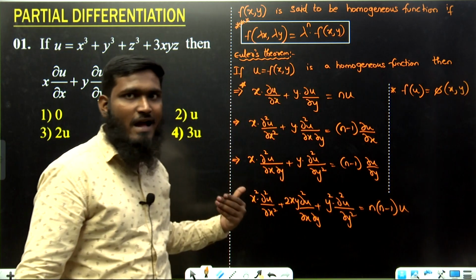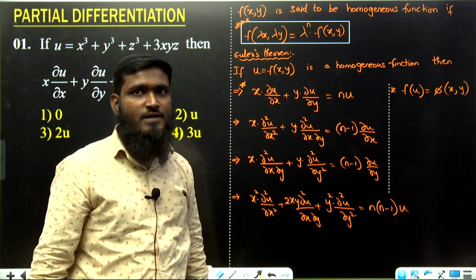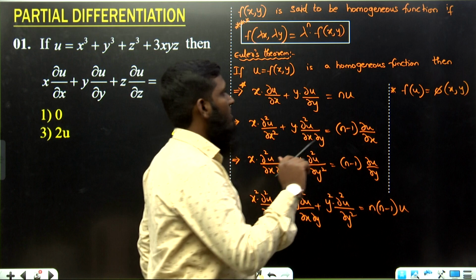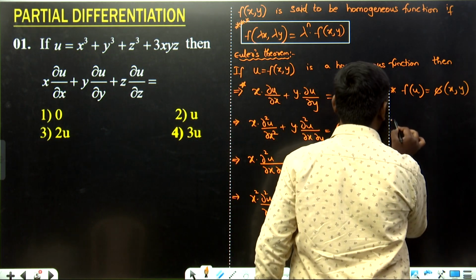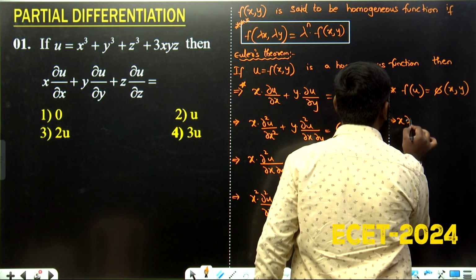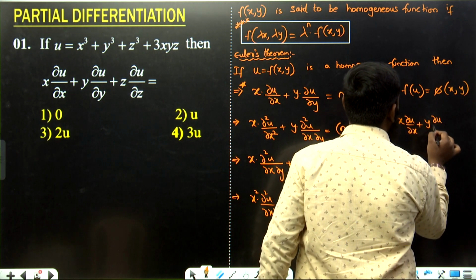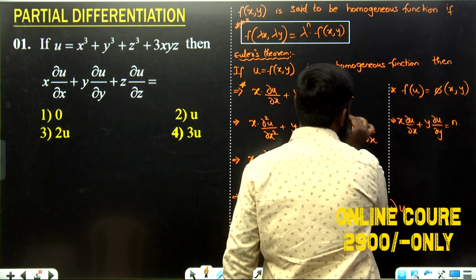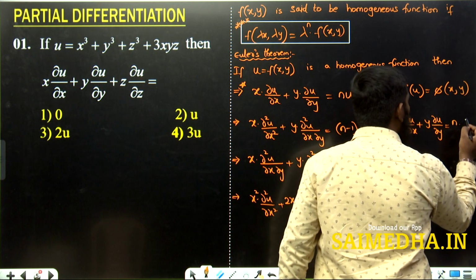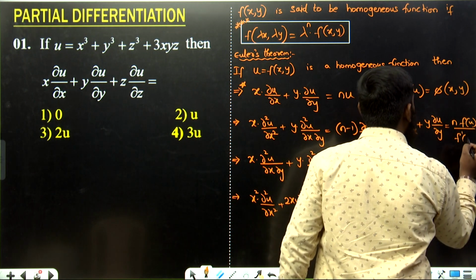It means some function we have over here. Whenever we have some function, we write it as phi of x comma y. Okay, it is also a homogeneous function, and then we write the same part over here. The formula is x into dou u by dou x plus y into dou u by dou y is equal to n into f of u divided by f dash of u, instead of n into u as we had before.